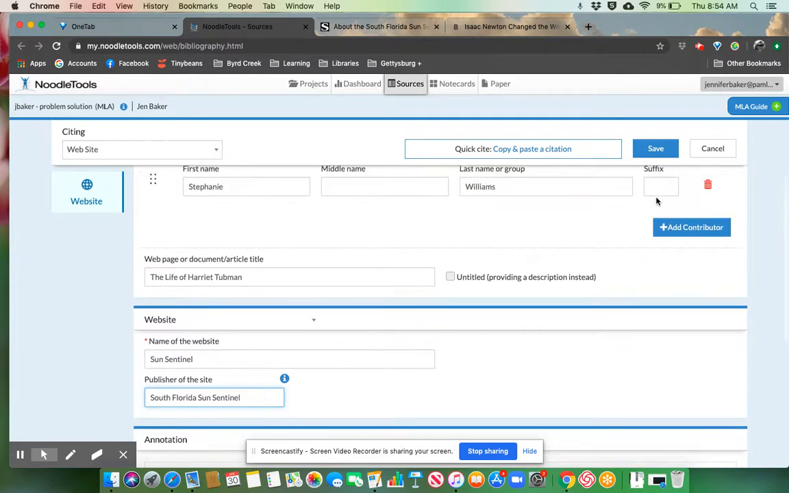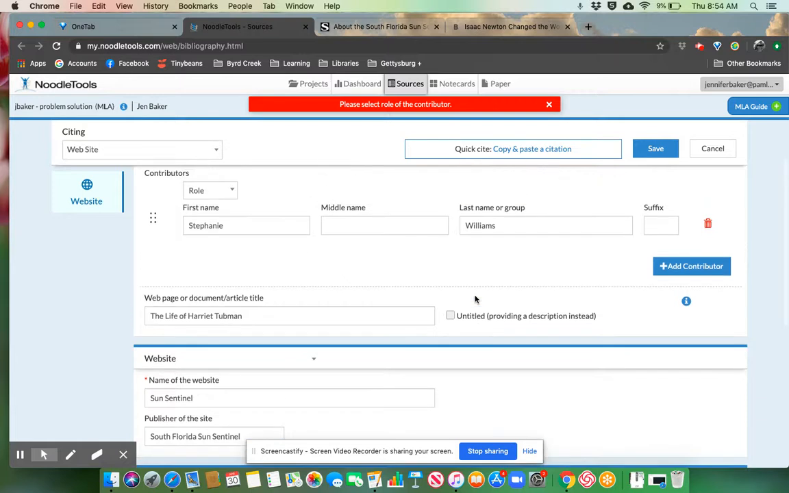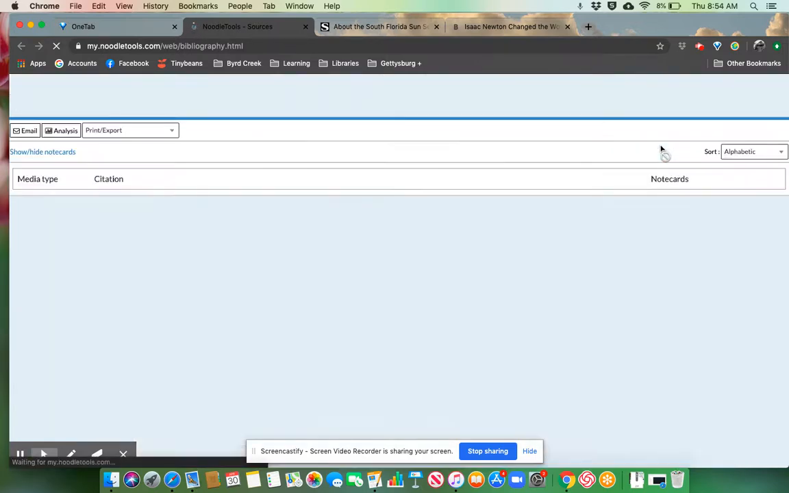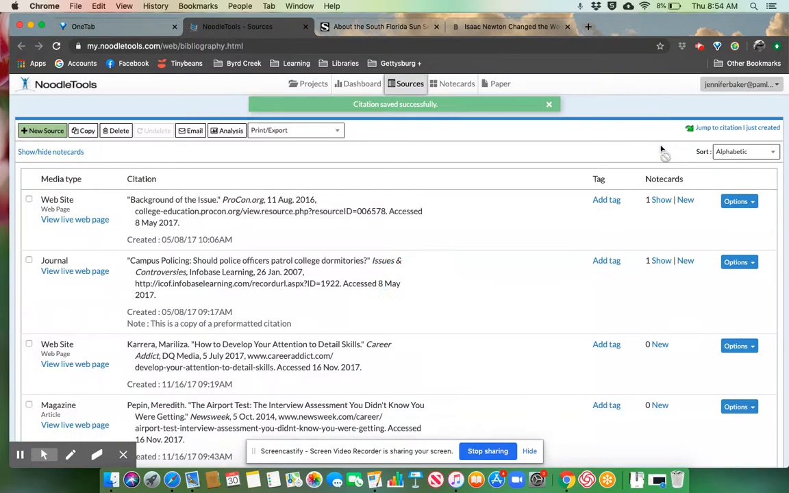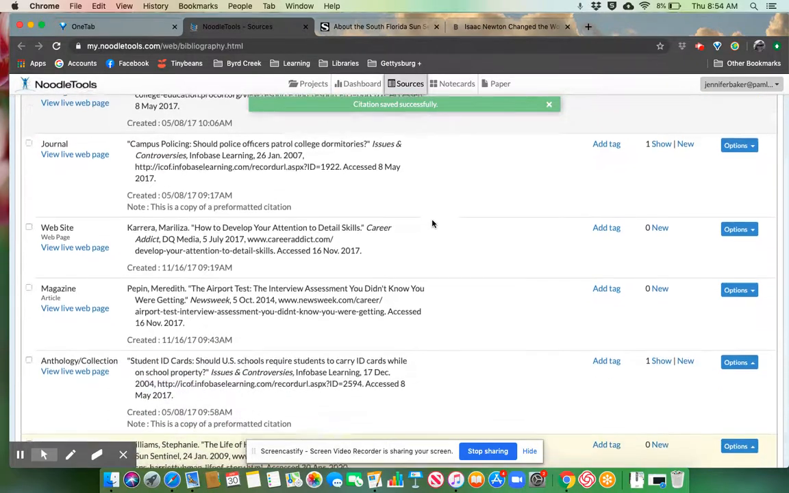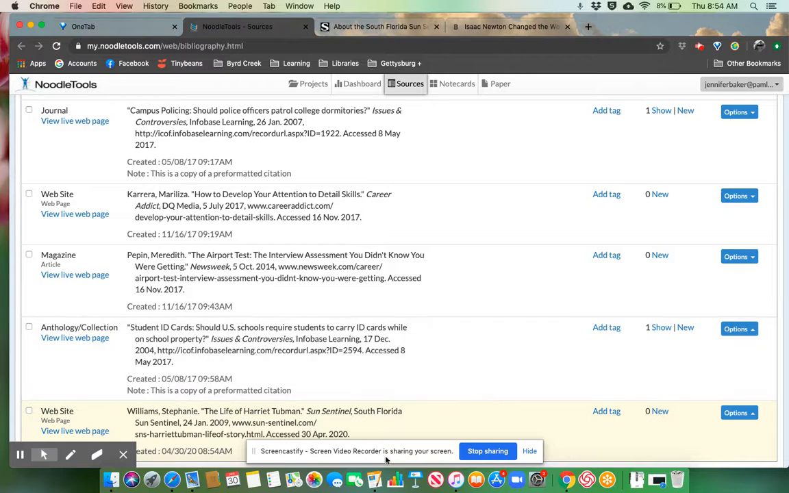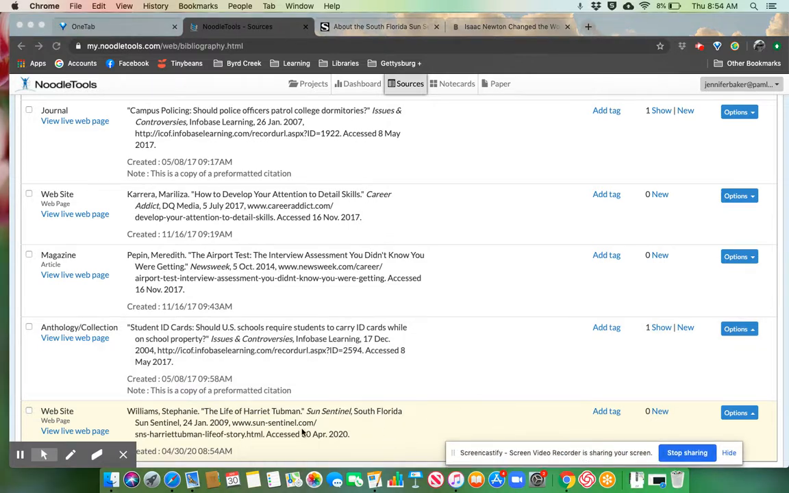And then we have our citation, the entire thing, the role of the contributor. The role of the contributor is the author. All right, now we're going to save it. Where did it go? Here we go. This is the one we just made. I'm going to scoot that over so you can see it.